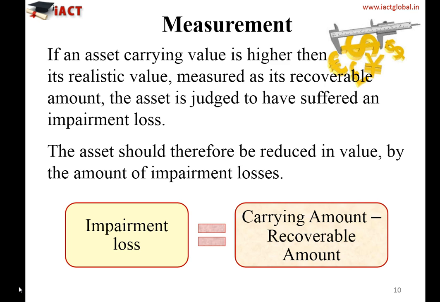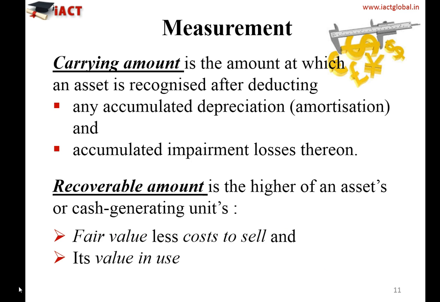So we've already understood the definition of impairment and impairment loss. Now let's understand the technical definitions of carrying amount and recoverable amount. Carrying amount is the amount at which the asset is recognized after deducting any accumulated depreciation or amortization and accumulated impairment losses thereon. So if you see, the carrying amount is the cost after deducting depreciation in case of a tangible asset, or amortization in case of an intangible asset, and any accumulated impairment losses.